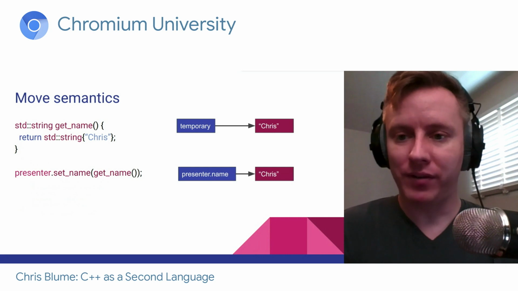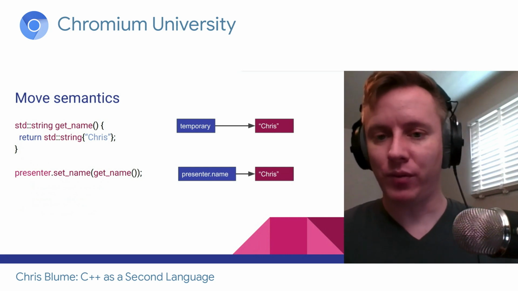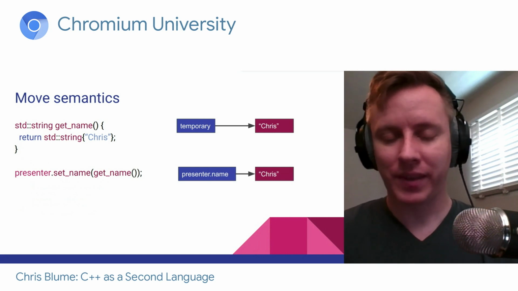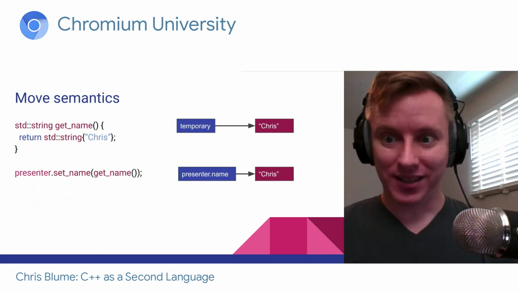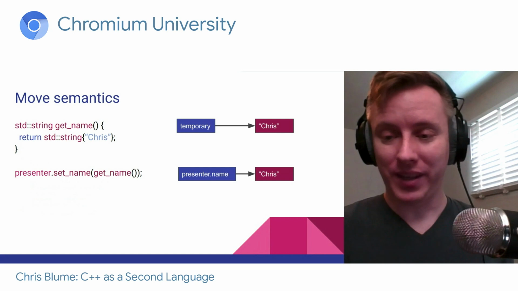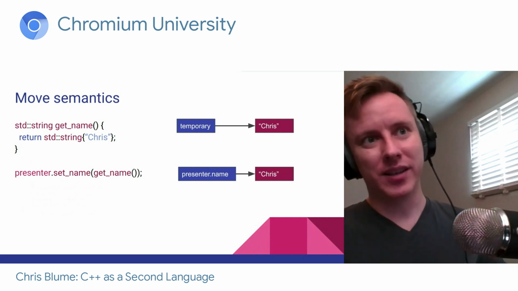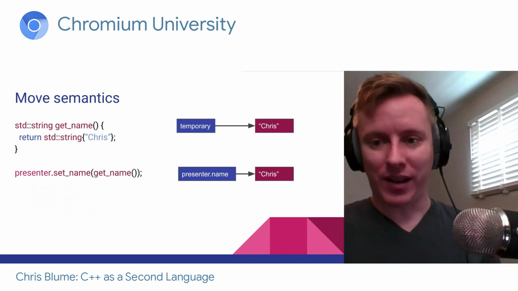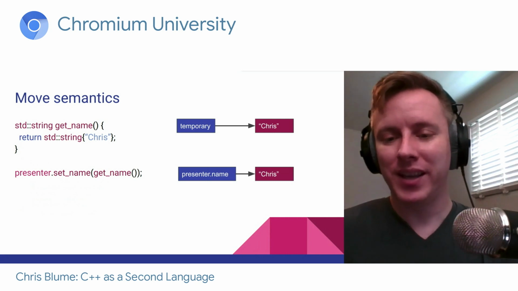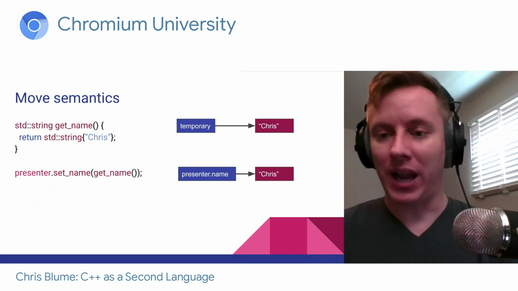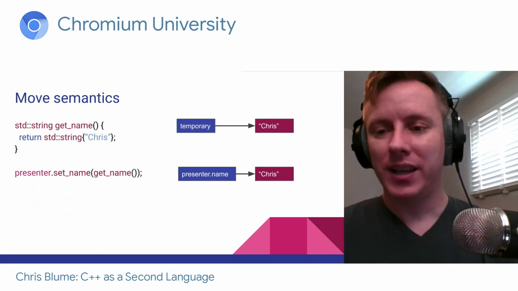It has a buffer, and it filled the buffer with the values spelling out Chris. And then the presenter is going to have its own string, and that string is going to have its own buffer. It needs room for 5 characters, so it allocates enough in its buffer, and then copies each character one at a time, and now we have our name in presenter.